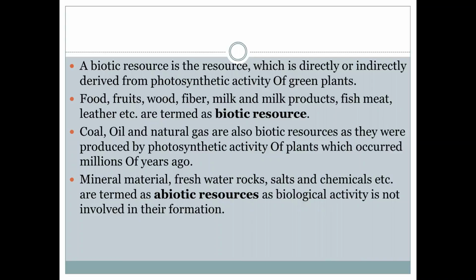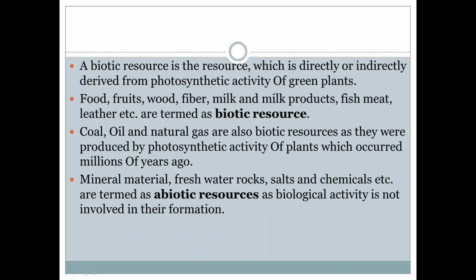This is a biotic resource: the resource which is directly or indirectly derived from the photosynthetic activity of green plants. What is it called? A biotic resource. What all comes under biotic resources? Food. What does food include? It includes all types of crops: rice, wheat, jowar, sugarcane, wood, or fruits of different types like apple, banana, then pomegranate, chiku. All types of fruits are included in that.